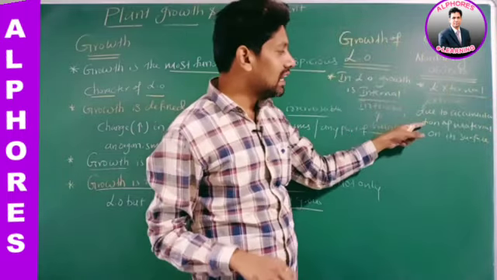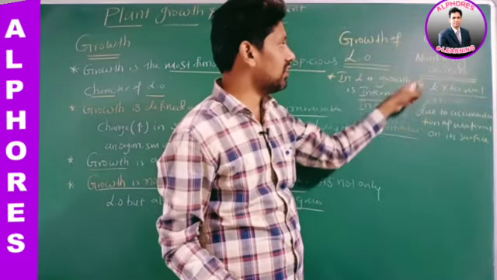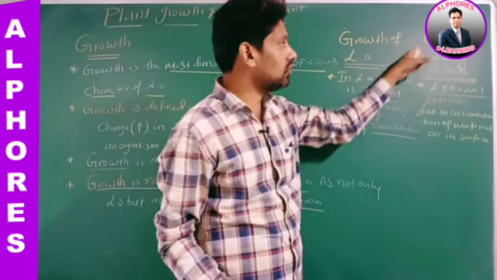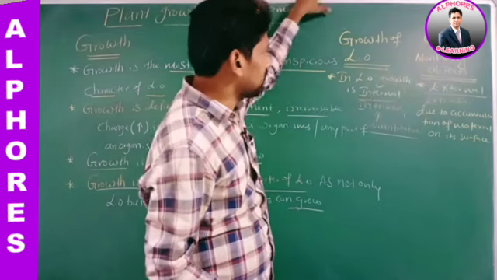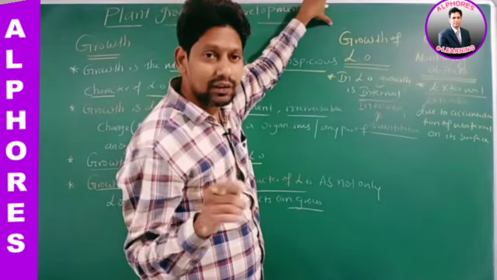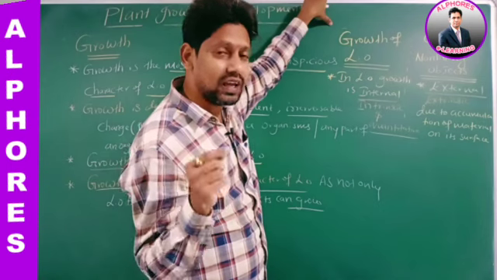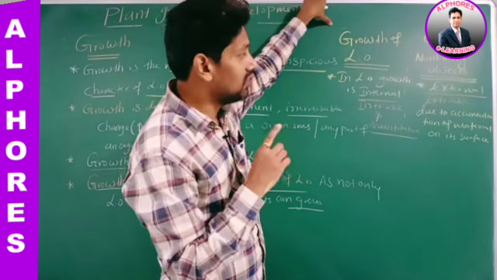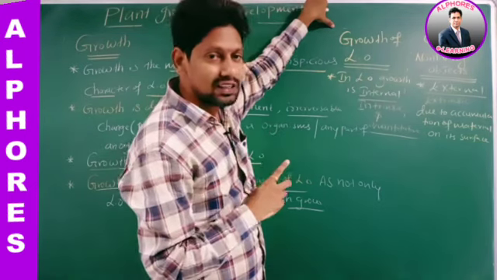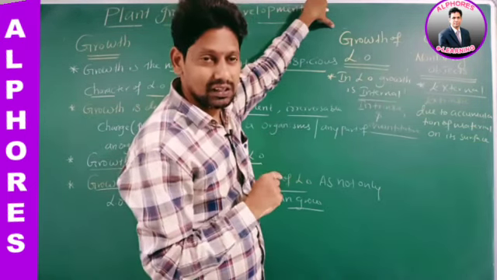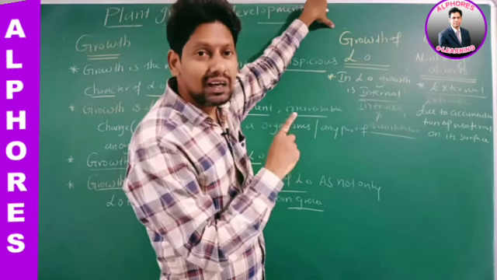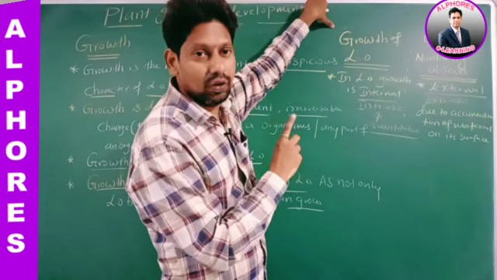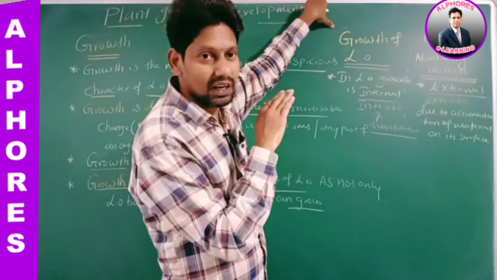It means when material gets accumulated on the surface of a non-living object, then growth takes place in non-living objects. Therefore, a living organism can grow, and a non-living object can grow. In living organisms, growth is intrinsic, internal, whereas in non-living objects growth is external, extrinsic, due to accumulation of material on the surface.